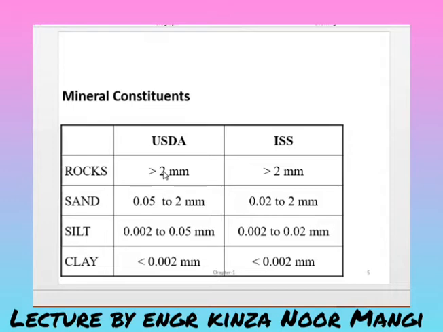A size greater than 2 mm is called rock. The size of particles varying from 0.05 to 2 mm is called sand, size from 0.002 to 0.05 mm is called silt, and less than 0.002 mm is called clay. So these are classified according to their sizes.